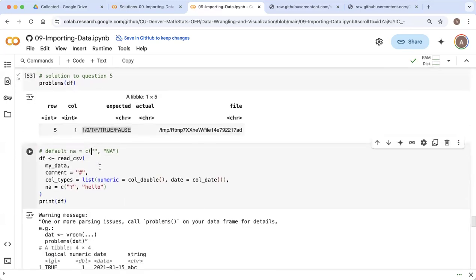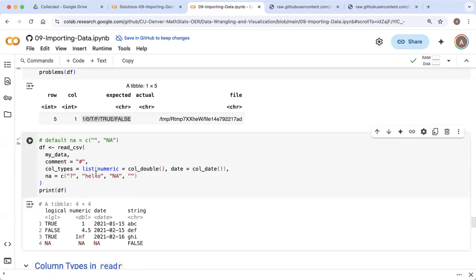And so when I override the default, it means if I actually had any NAs that were coded correctly as a capital N, capital A, it's no longer going to treat those as NAs. So it's always good to put those back in, because I just removed that default option. And I also want to add back in the blank value. And so now let me run this. So this is going to ignore the comment, change the column types, as well as fix any issues with these weird ways of encoding missing values.